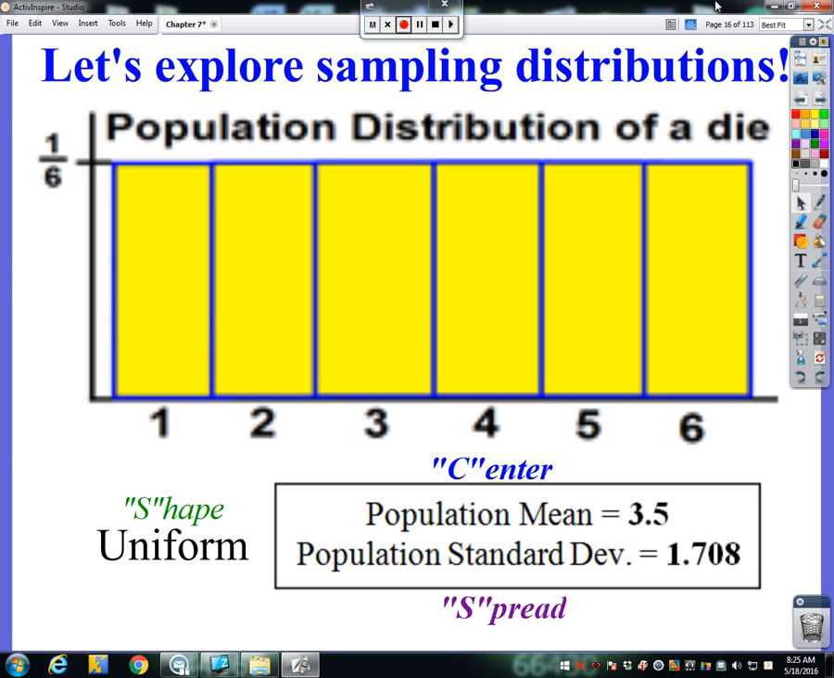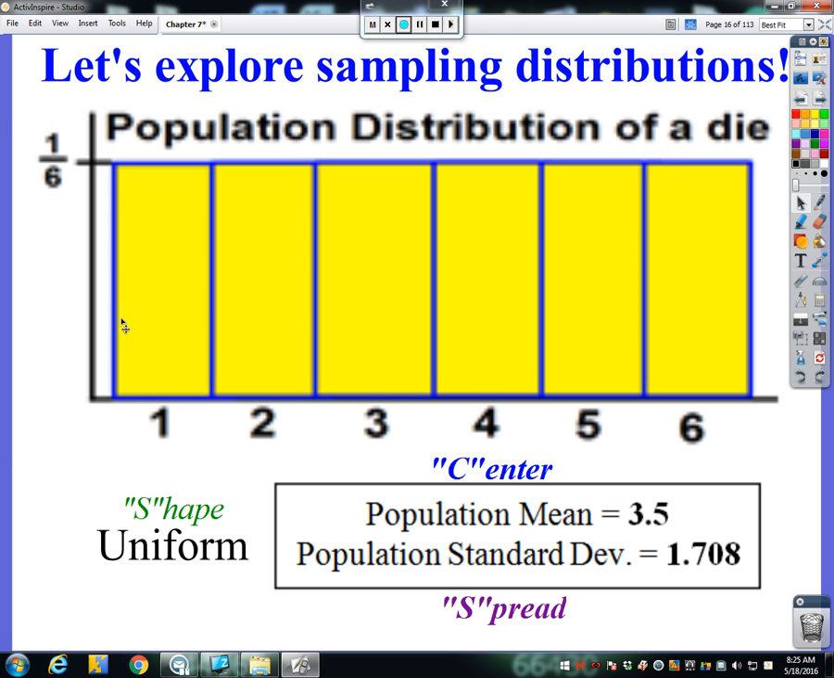We're going to let this represent the population distribution of a die. And this represents me rolling a single six-sided die. Okay, here are my outcomes, 1 through 6, and this is the probability of obtaining those numbers. So we can see right now, based on the population distribution, I could actually figure out the center and spread and the shape being uniform.